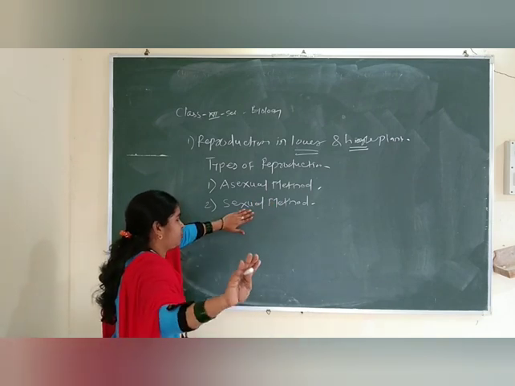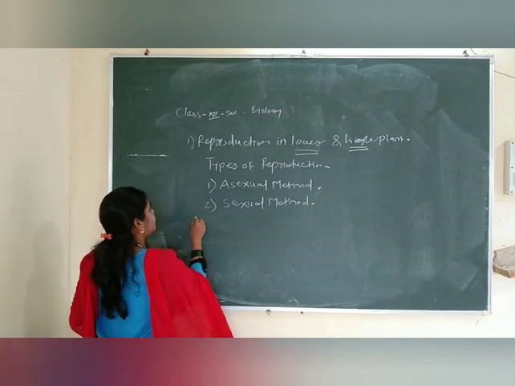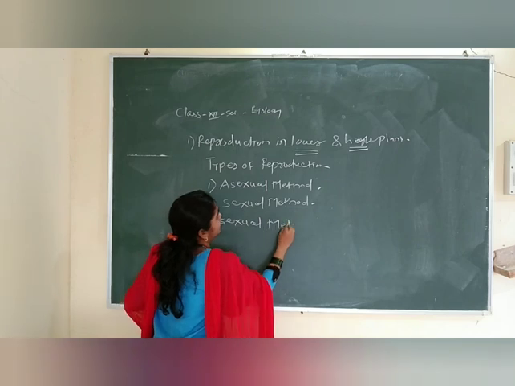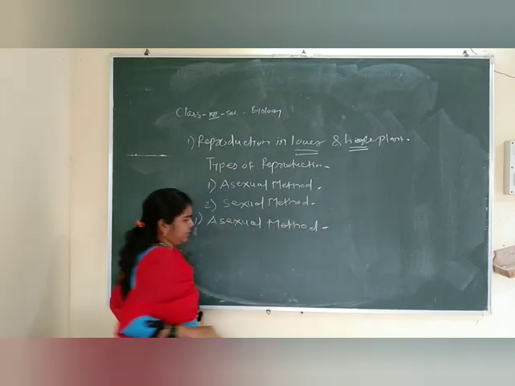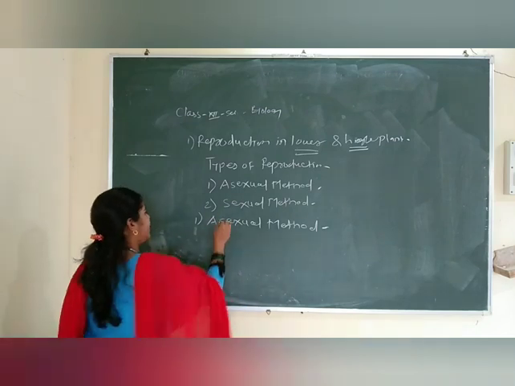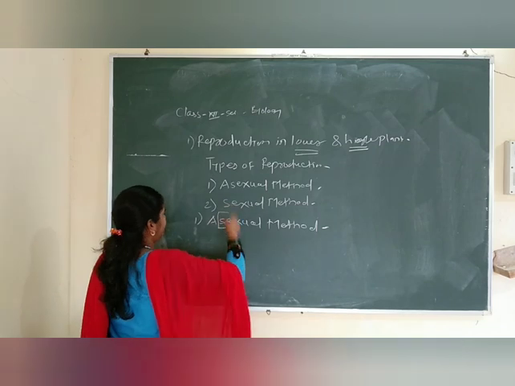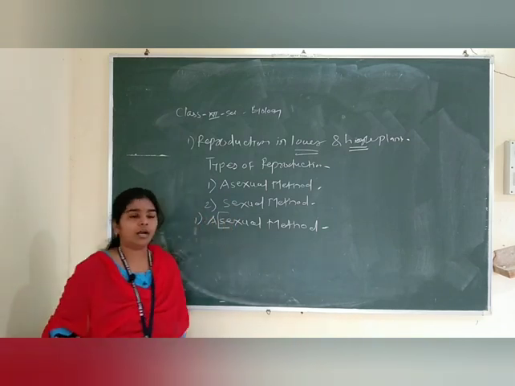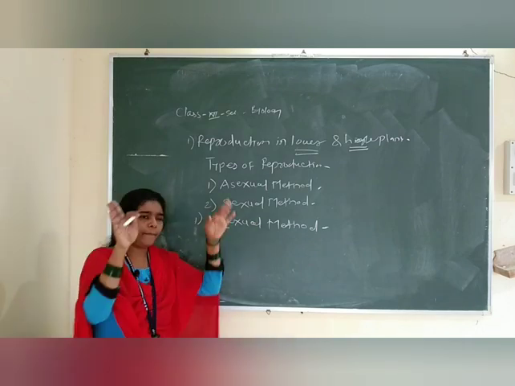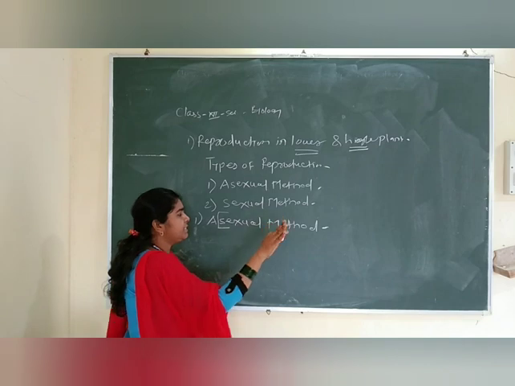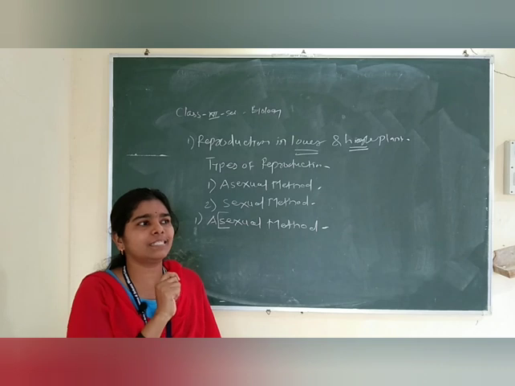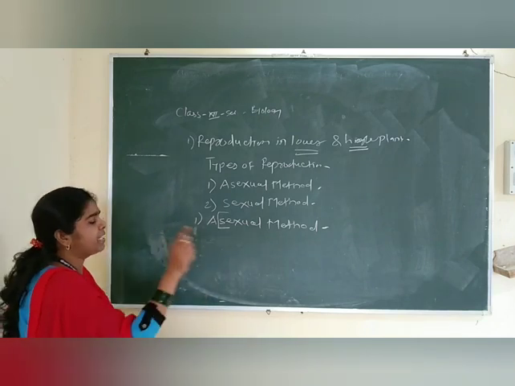We know the sexual methods, but first write down the asexual method. What is meant by asexual method? The simple meaning of asexual is absence. Look here, it is very easy to keep in our mind: apomixis. Apo means absence, and the next, amphimixis, is sexual reproduction. Apomixis means without mixing.